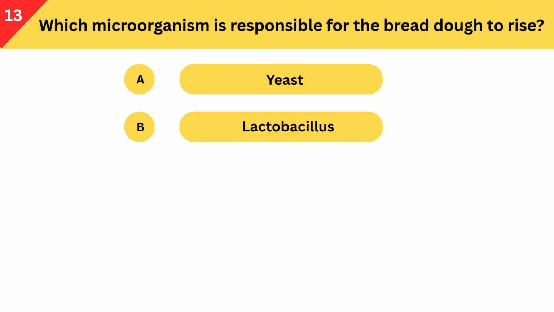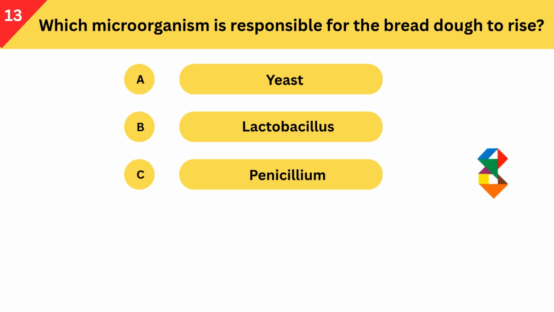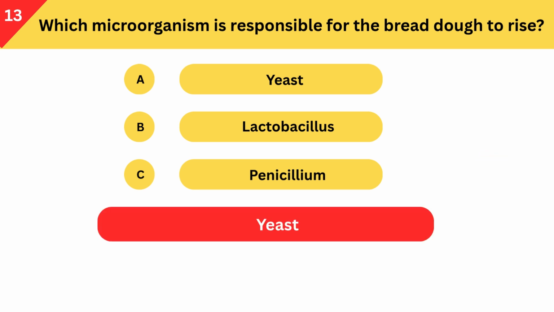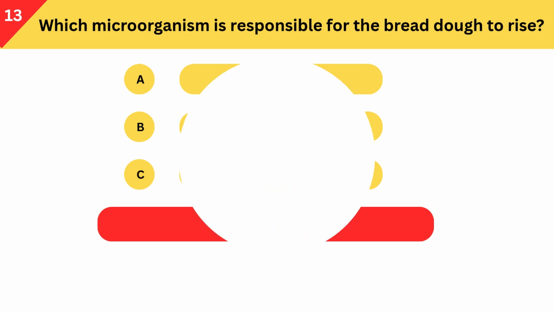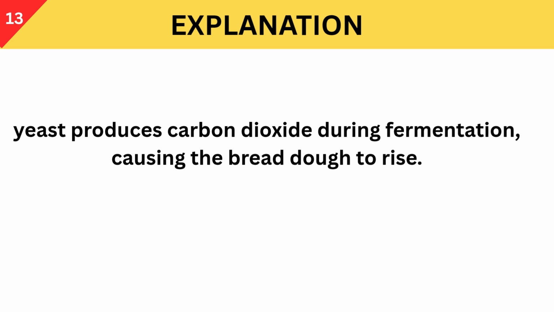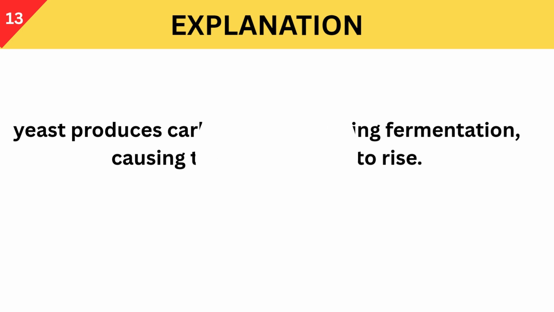Which microorganism is responsible for the bread dough to rise? A. Yeast. B. Lactobacillus. C. Penicillium. Correct answer is yeast. Yeast produces carbon dioxide during fermentation, causing the bread dough to rise.